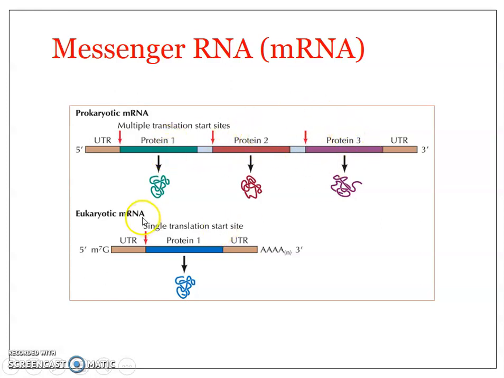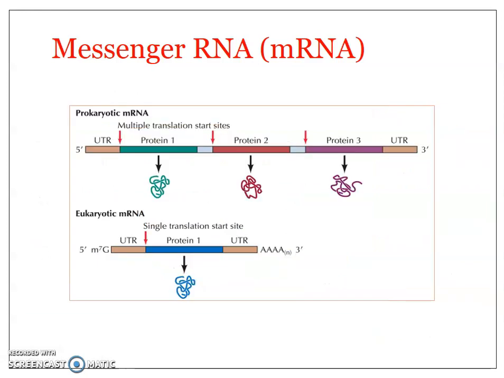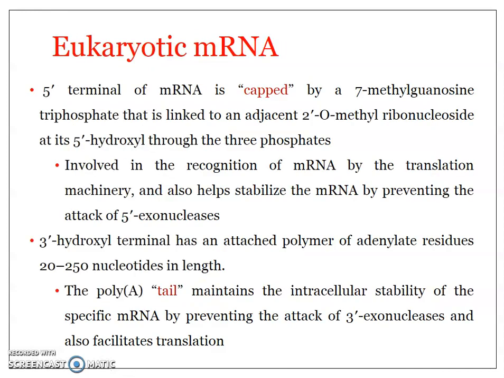But on the other hand, eukaryotic mRNA contains only a single cistron. So we can name prokaryotic mRNA as polycistronic, while eukaryotic mRNA is monocistronic, in the sense that it codes for a single kind of protein. Okay, so that is about the prokaryotic and eukaryotic mRNA.